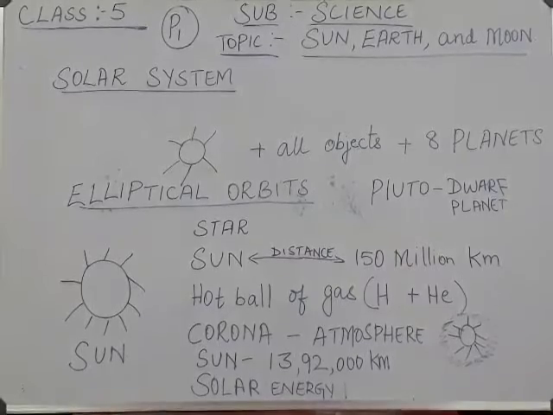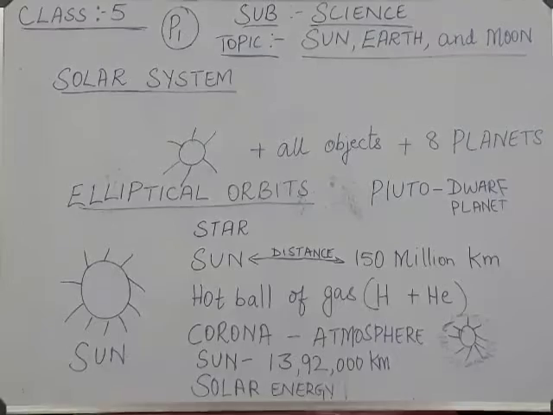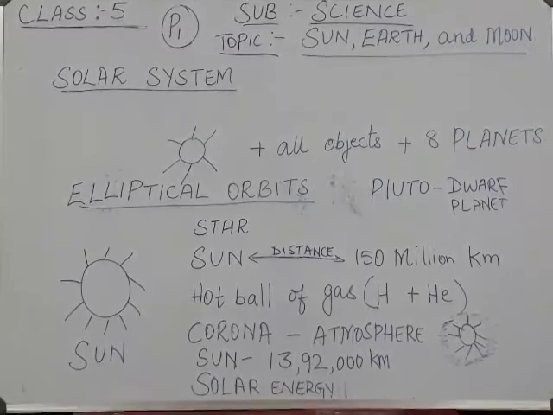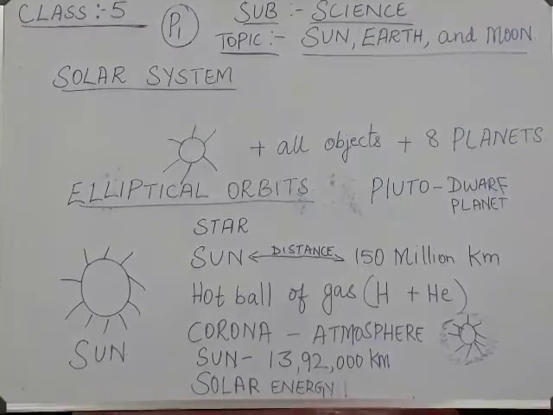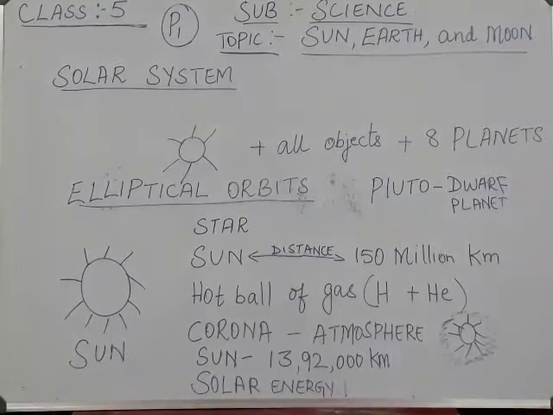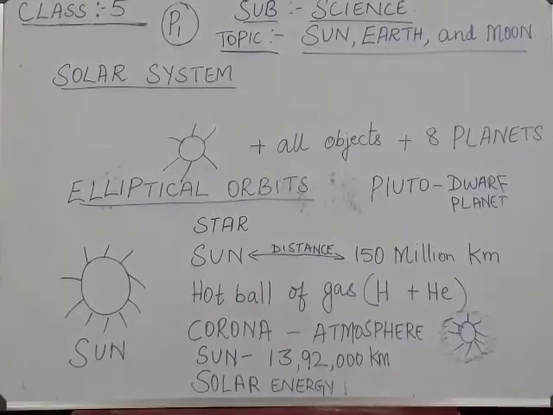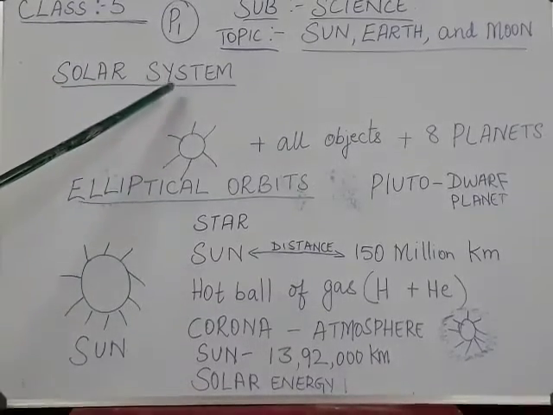Today's topic is sun, earth and moon. In our previous classes, in your 4th standard or 3rd standard, you have studied about the solar system. In this chapter, we are going to study in detail about the sun, the earth and the moon. Okay, so first thing we will learn what is a solar system.